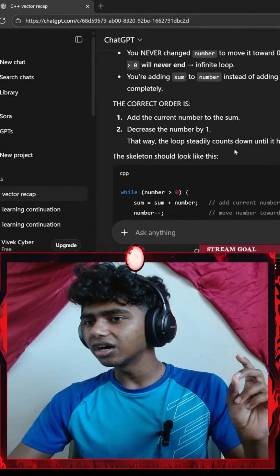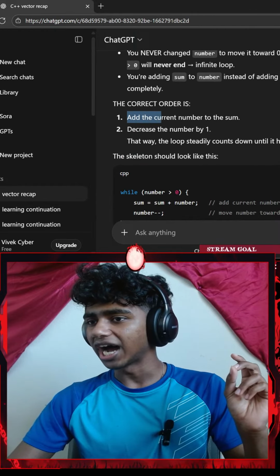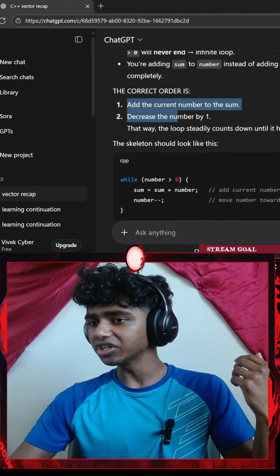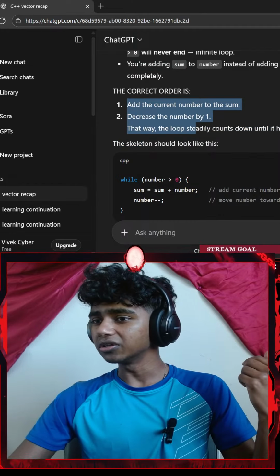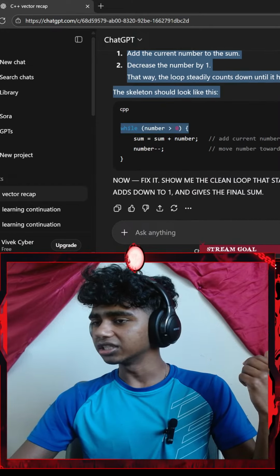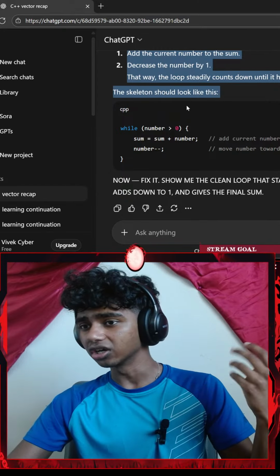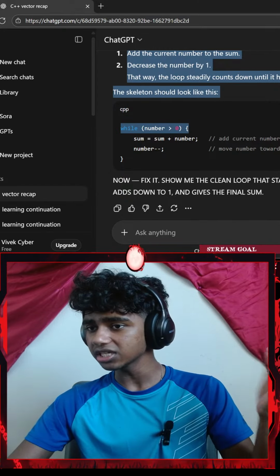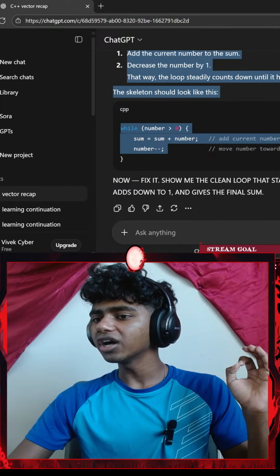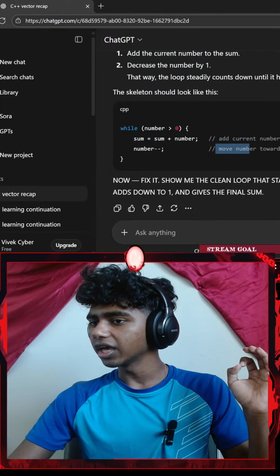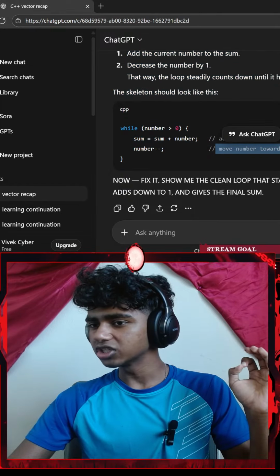That said, the correct order is here: add the current number to the sum, then decrease the number by 1. That way the loop steadily counts down until it hits 0. The skeleton should look like this: while number is greater than 0. Oh, I forgot the minus minus. Okay, move number towards 0.